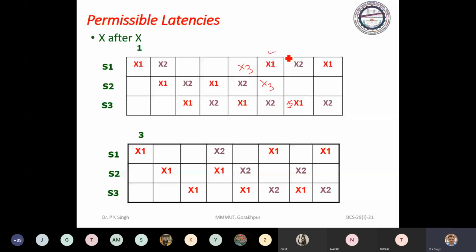You can't initiate here. It means you have to wait for 8 cycles. So 1, 8. Again 1, 8, 1, 8. This is the latency cycle.